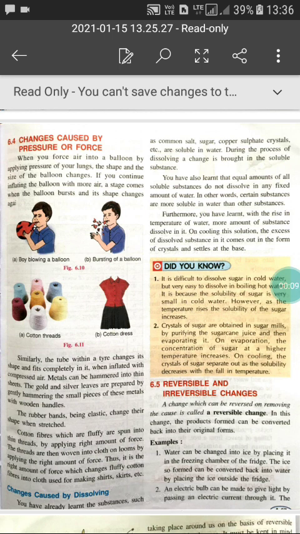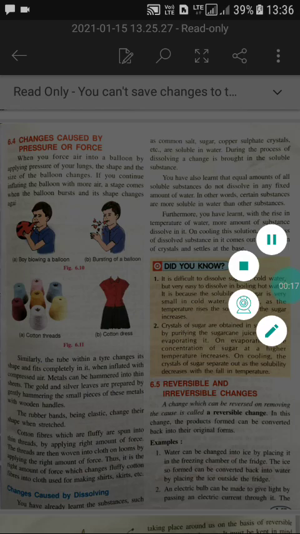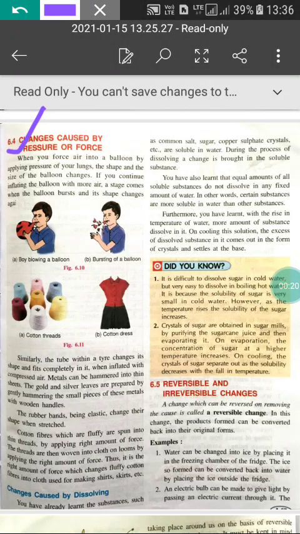I am teaching chapter 6. The name of chapter 6 is The Changes Around Us. Today I will start from the changes caused by pressure or force. Changes caused by pressure or force. In this, you can see in the diagram.